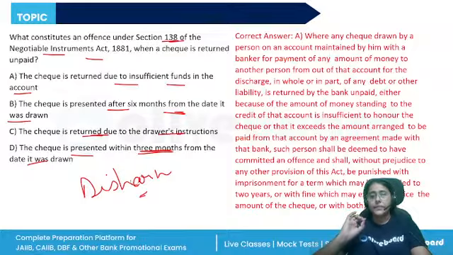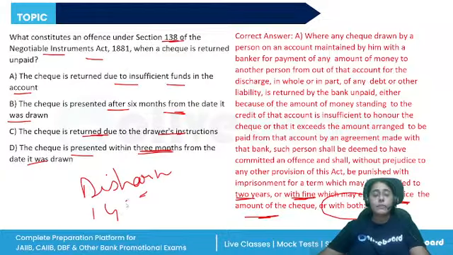All right. So the person who dishonored the check will be punished with an imprisonment for a term that can be extended to 2 years, or with a fine that can be extended to twice the amount, or with both.